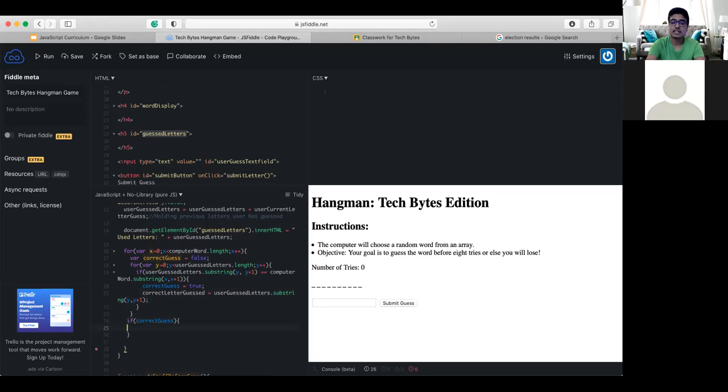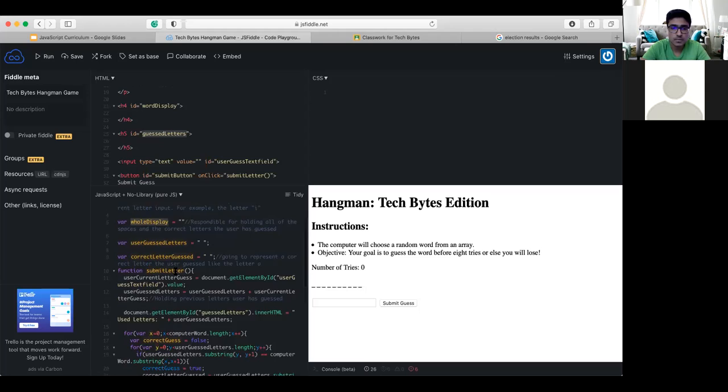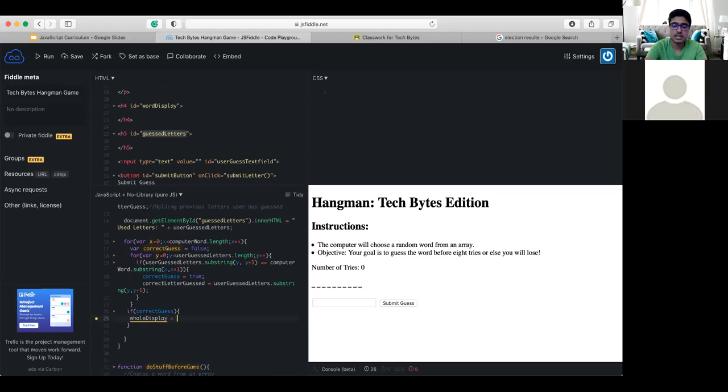This is going to tell me that we have to change our underscores to the letter the user guessed correctly. So say going back to that football word, right? The third to last letter, if I guess the letter A, should change to the letter A. It shouldn't be a blank space anymore. So if it is a correct guess, whatever you called your whole display variable, I'm going to set whole display equal to whole display still plus a little space so that formatting looks nice, and then the correct letter guessed by the user, referring to this variable right here, like such.